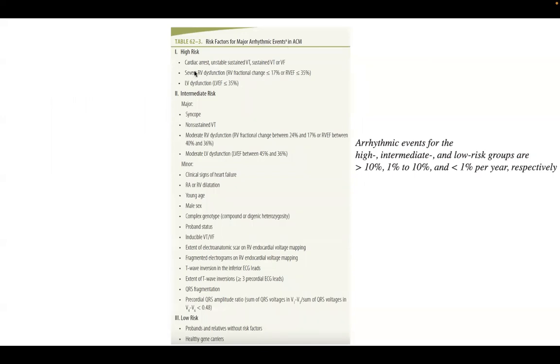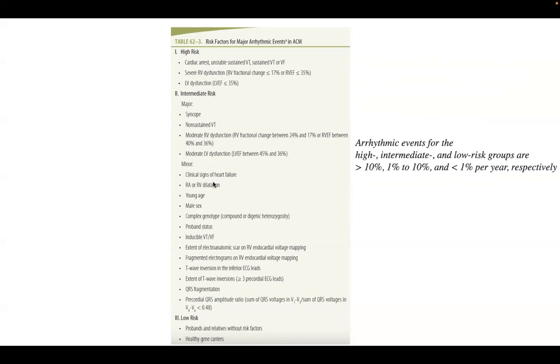So if a patient has aborted sudden cardiac arrest or a documented VT or VF, then that is a definitive indication of ICD. Or if a patient has decreased LVEF like any other cardiomyopathy, it is definite. If the patient doesn't fit into these categories, we have to risk stratify. So the high risk people include unstable sustained VT, LV dysfunction, same.